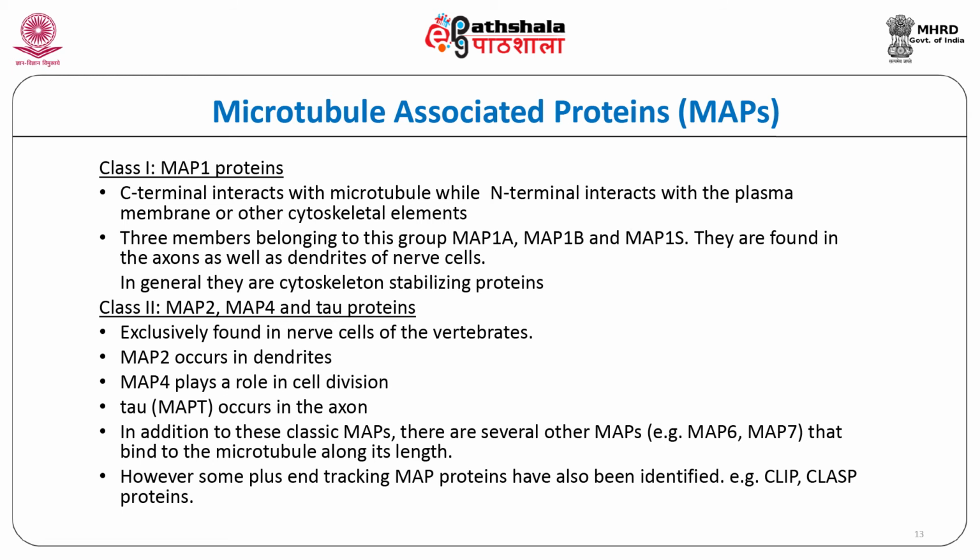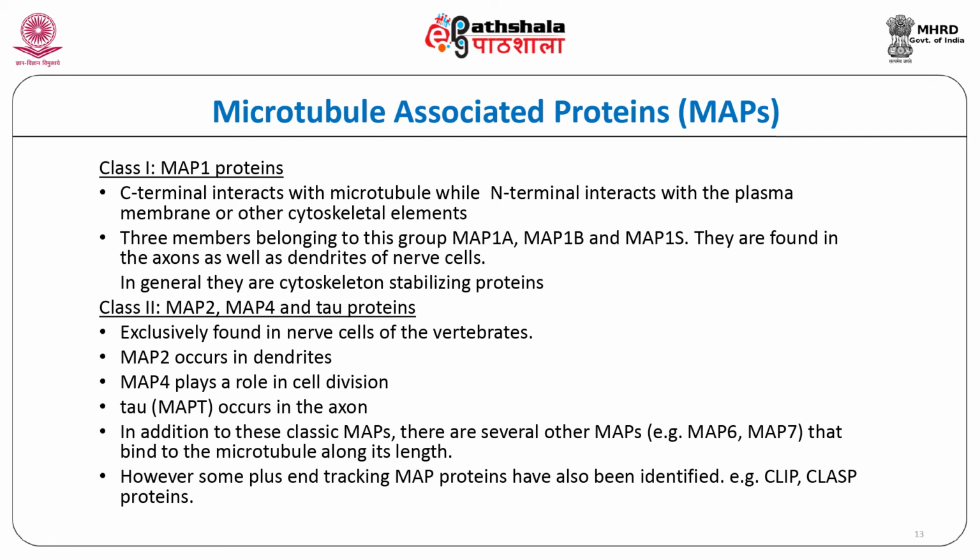Class 2: MAP2, MAP4 and tau proteins are exclusively found in nerve cells of the vertebrates. MAP2 and tau, that is MAPT, are well studied among this class. MAP2 is observed in dendrites and tau in axons. MAP4 plays a role in cell division.